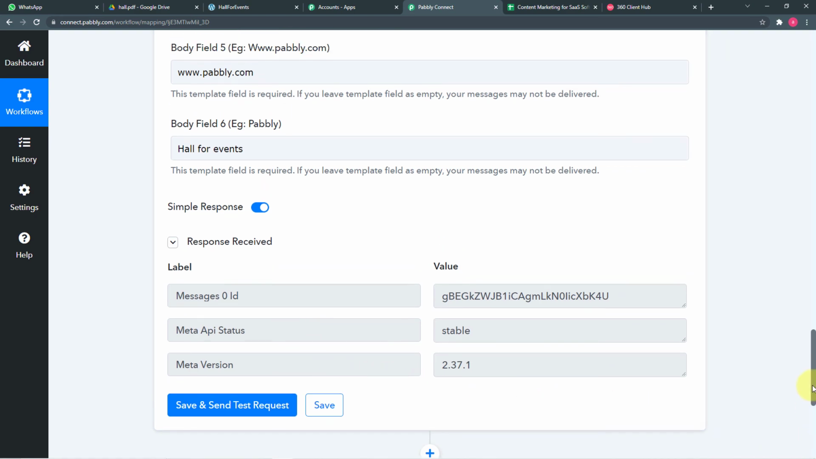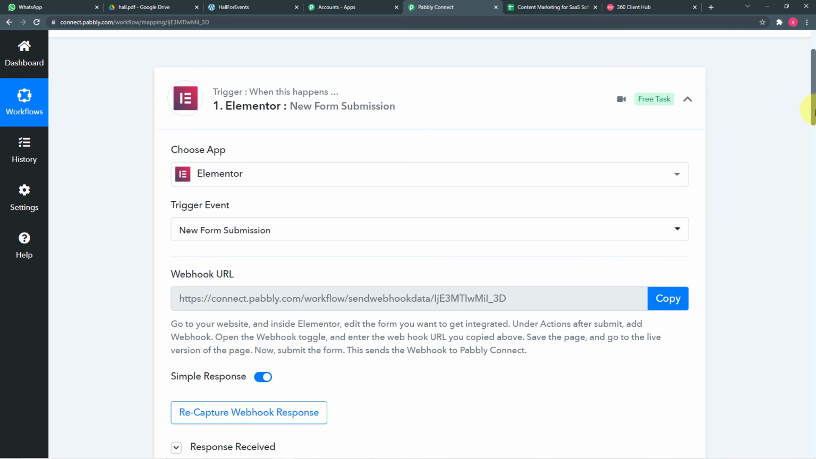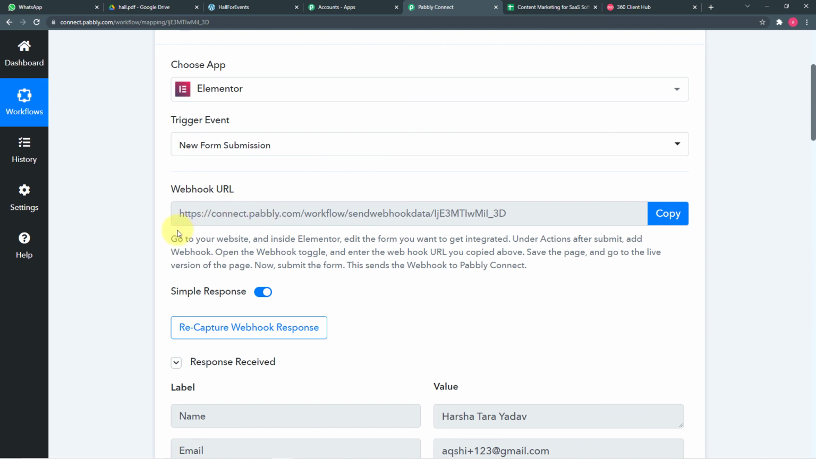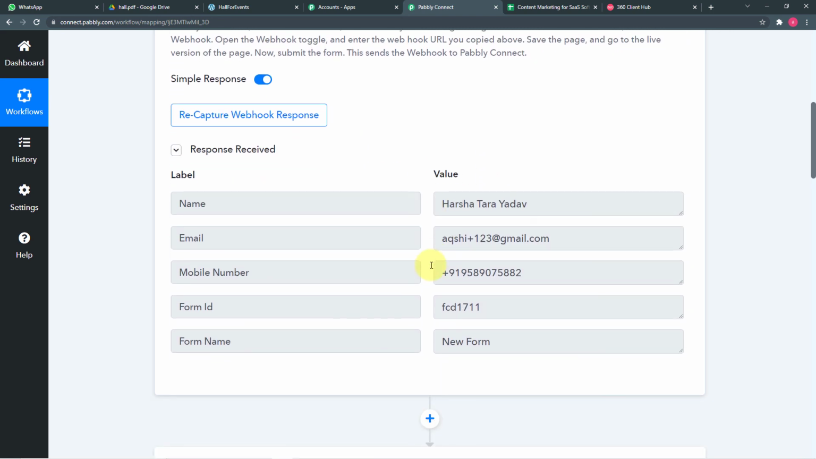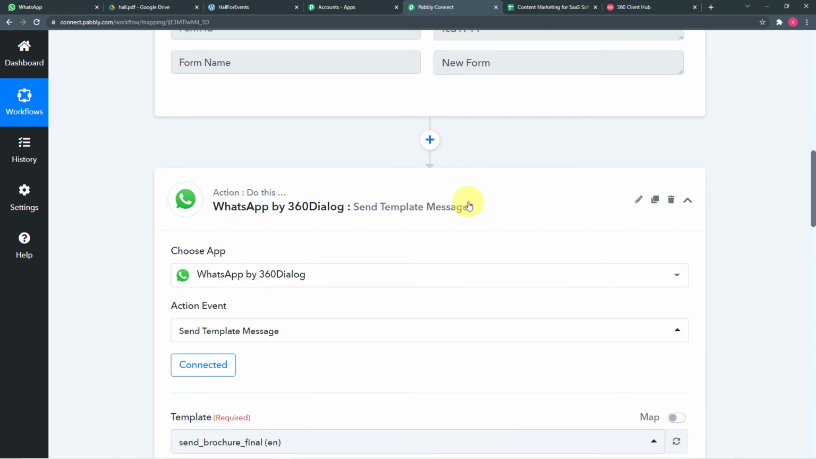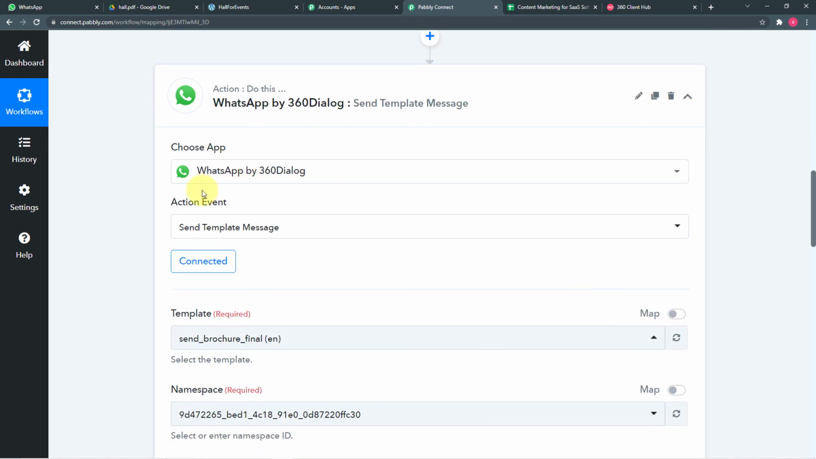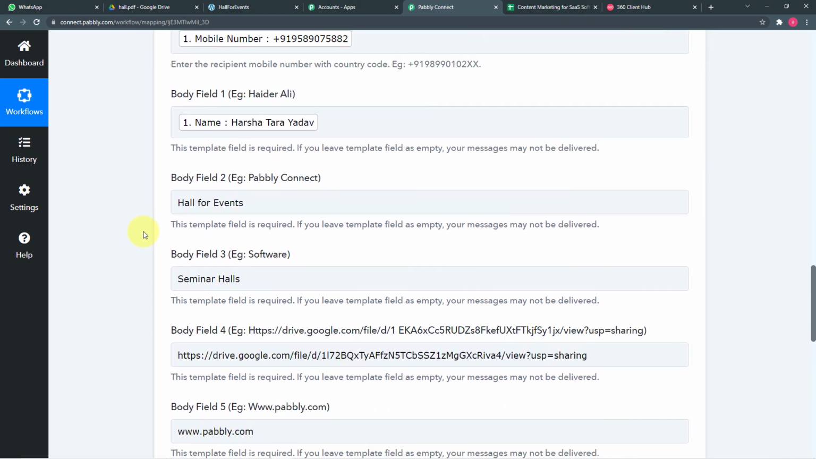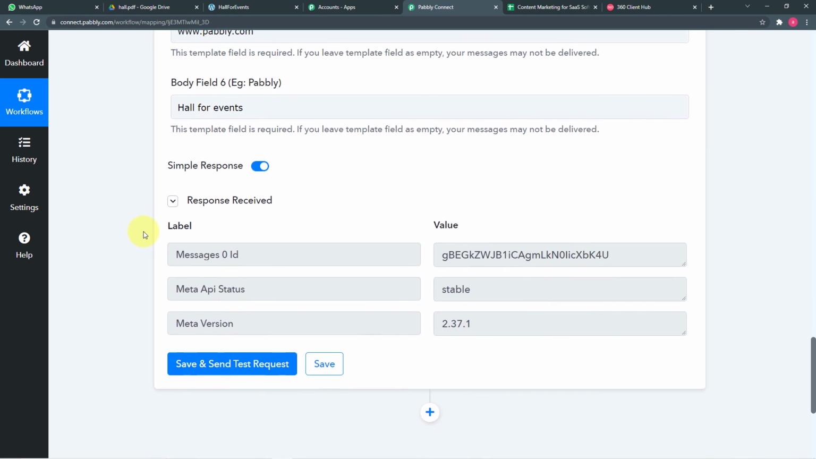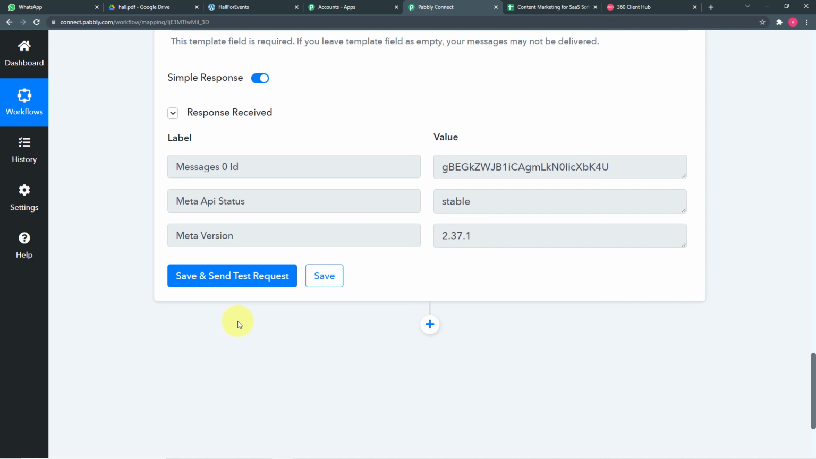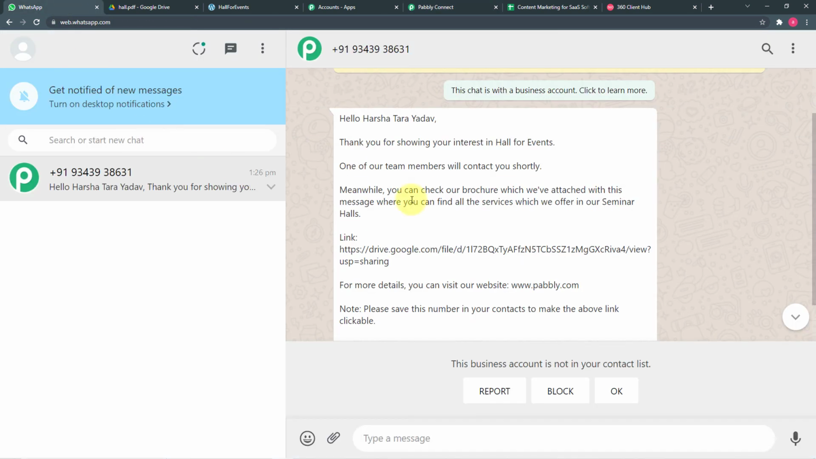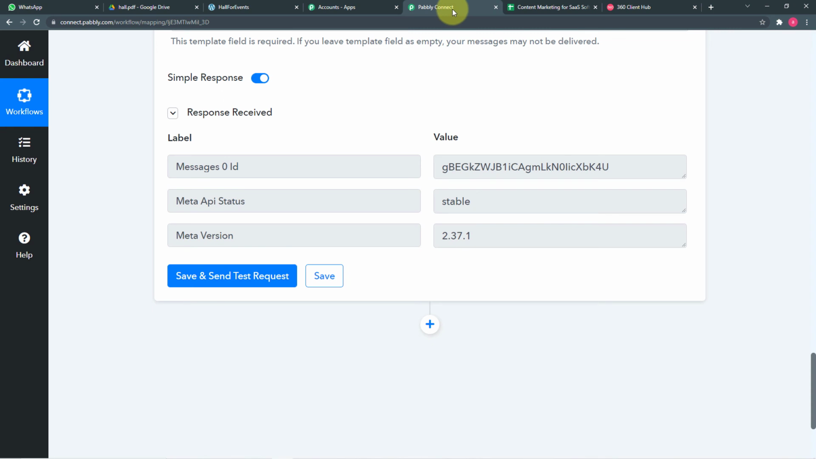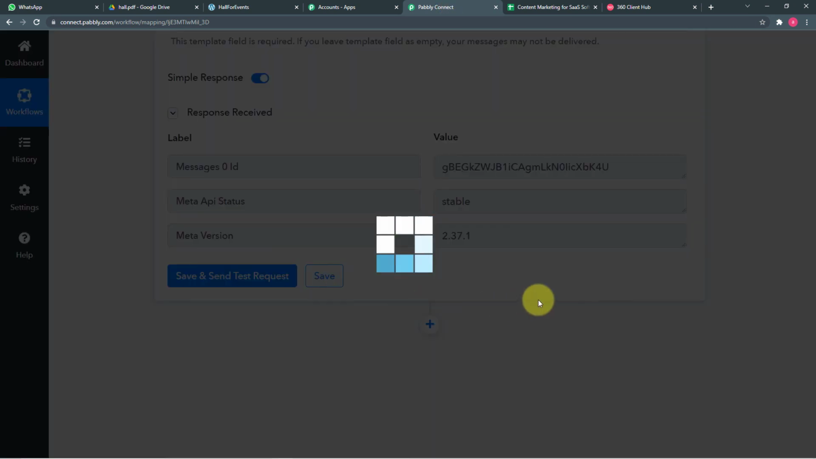Now let me give you a quick recap of what we have done here. So first of all, in this trigger window, we selected the application as Elementor, connected it with the help of this webhook URL and captured the data of a new response here like this. After this, in this action window, we selected 360 dialog to send messages on WhatsApp. Then we selected our template and filled the required details to send a message on WhatsApp. And when I click here on save and send test request, you have seen the message received here like this. Okay, so this workflow is completed. Now just click on save here.